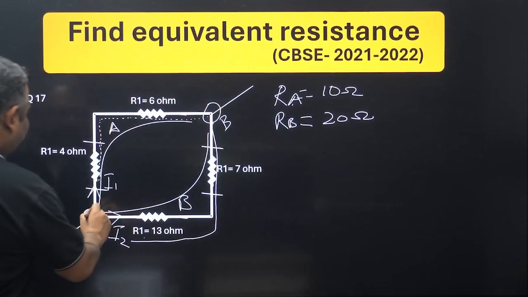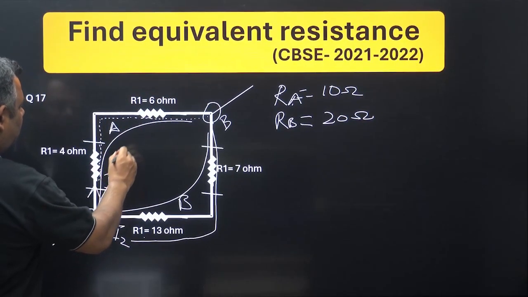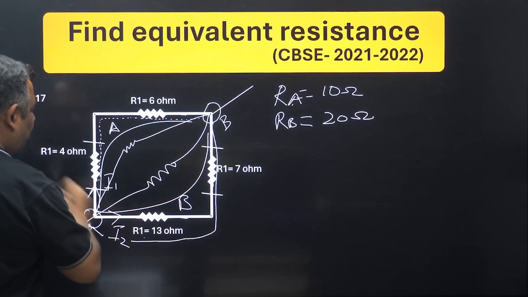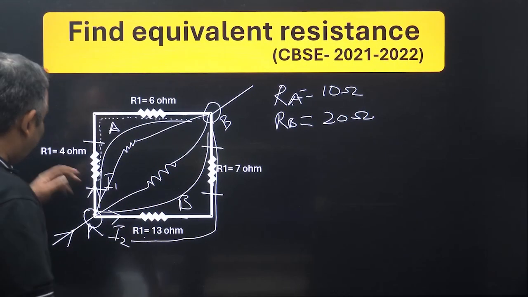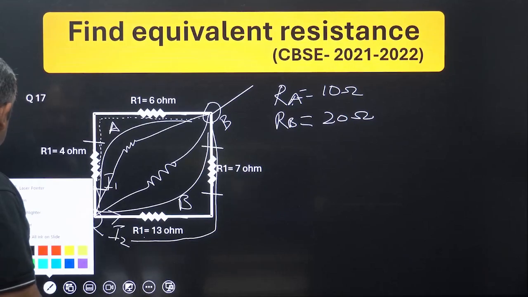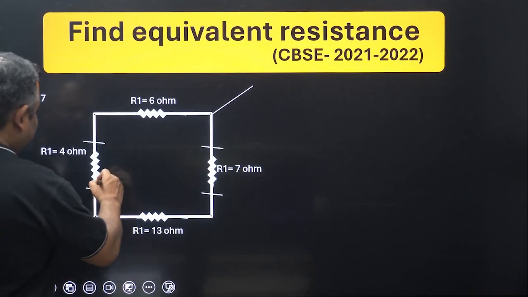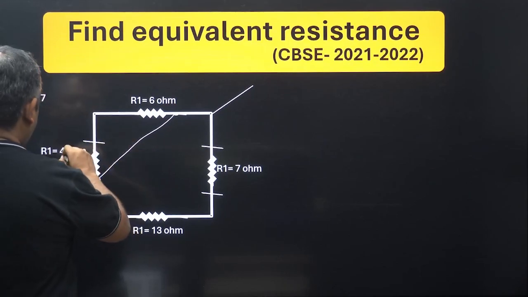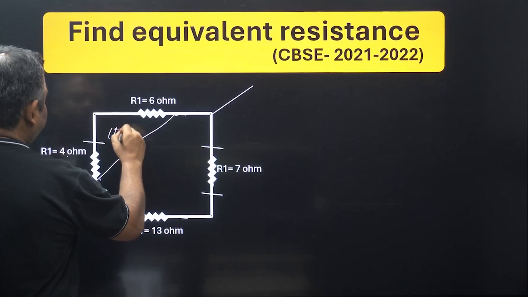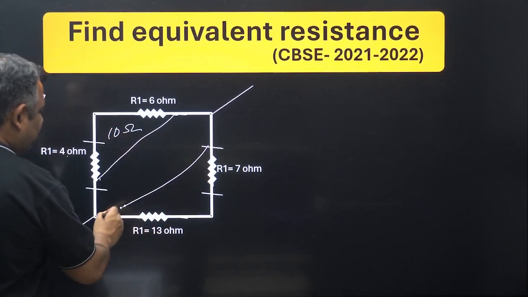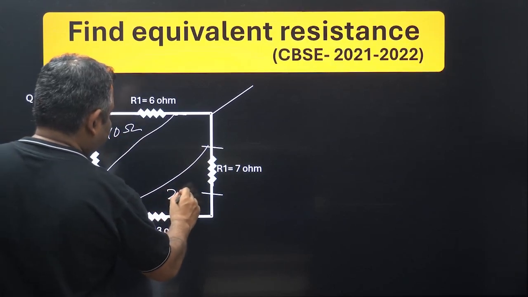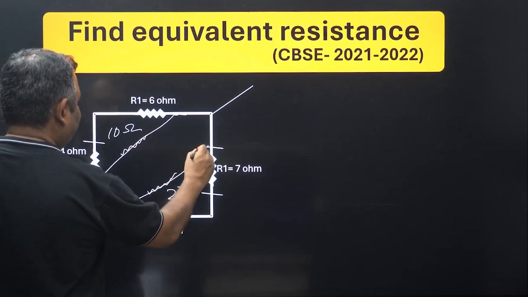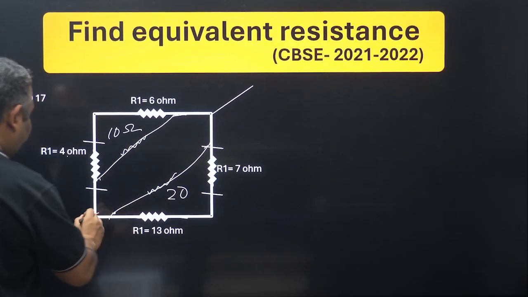Now both of them have taken the shape of a final parallel. See this, this entire block has 4 ohm plus 6 ohm, 10 ohms, and this entire one has 13 plus 7, 20 ohms. So now there is 10 ohm here and 20 ohm here, and this is a perfect parallel formation.